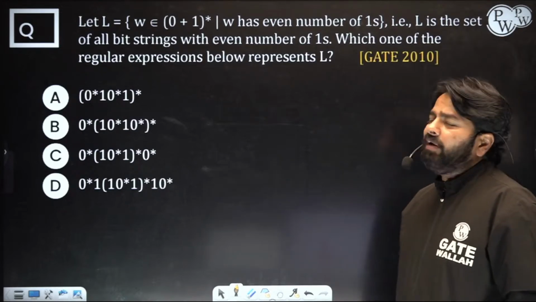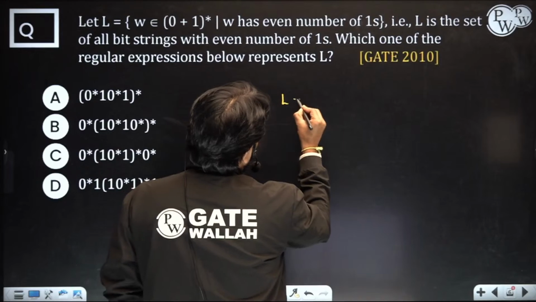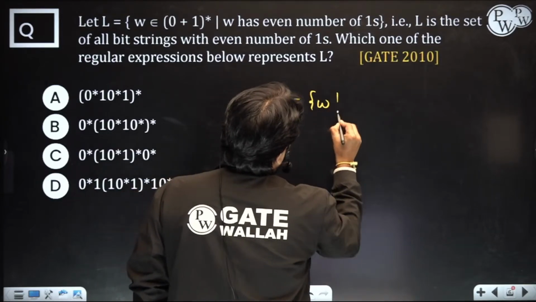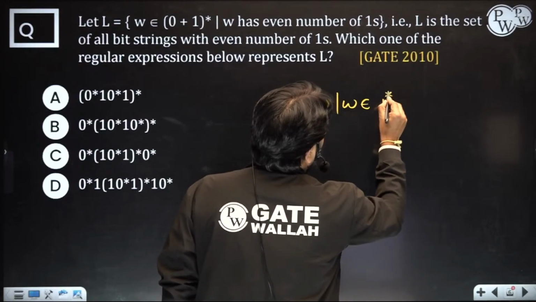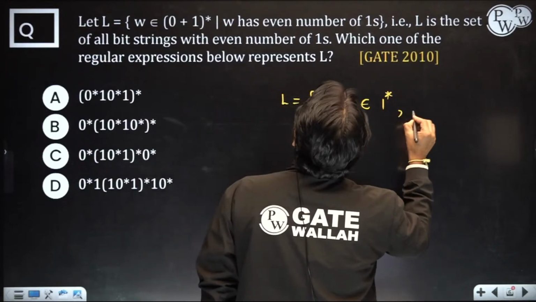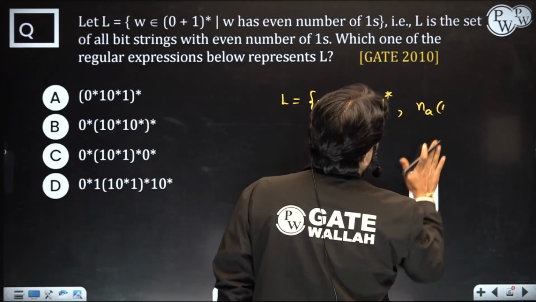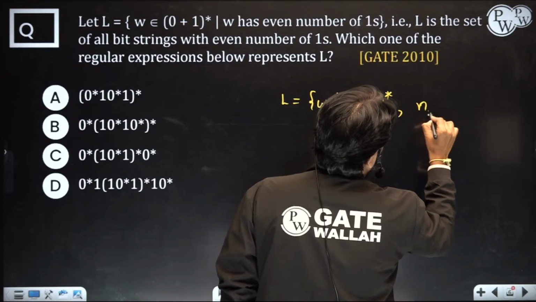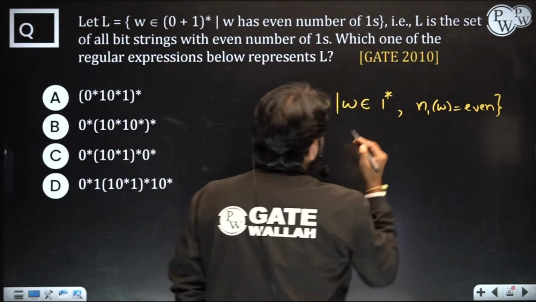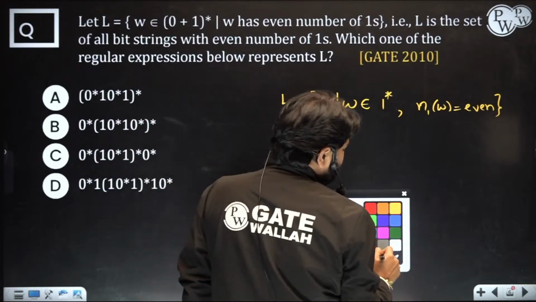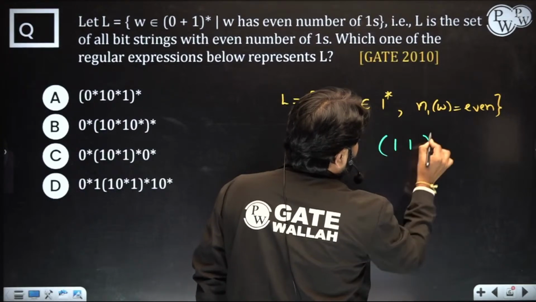So what do you mean by an even number of ones? See, the difference is, suppose you have a language where, if it is just one star instead of (0 plus 1) whole star, and let's say the number of ones of w is even. If this is your problem, the answer is so simple, right? The answer is just 1 whole star, that's all.